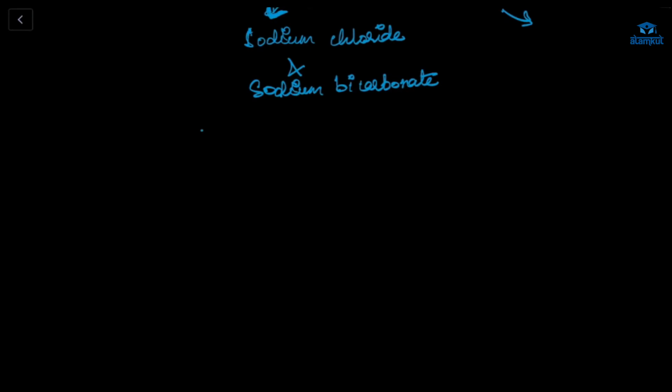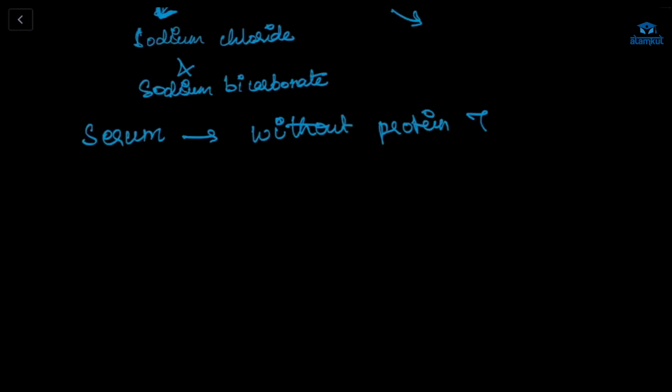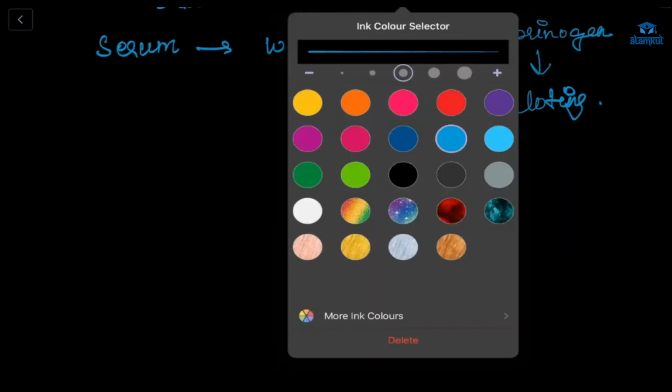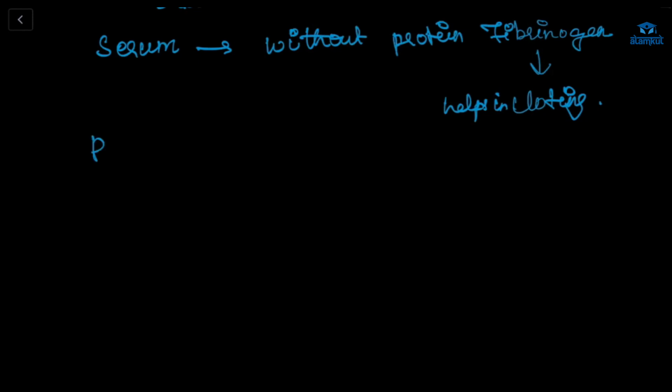Now, what is serum? The plasma without the protein fibrinogen. This helps in blood flow. Understood? Okay, next we'll talk about the RBC.